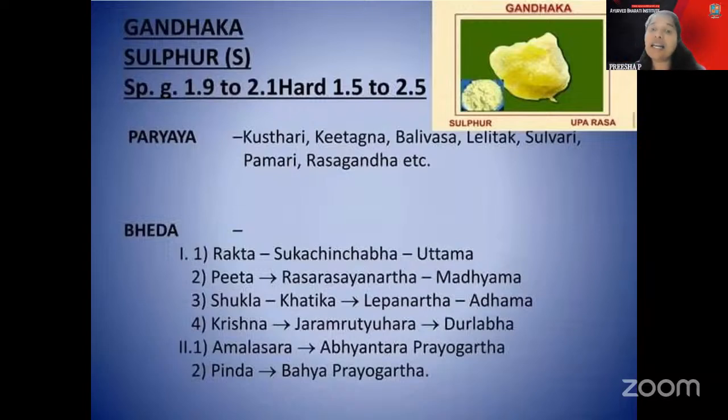Then Shulbari is there. Shulbari is a very repeatedly asked question: which among the following is Shulbari? So Gandaga and Shulbari are very important. In all exams, Shulbari is one of the questions always asked. So Shulbari is Gandaga. Then Lelitaka, Navanita, Rasagandha. Navanita also looks like butter, so that also you will get. Like butter, the Navanita. And Pudigandha, that is also one of them.